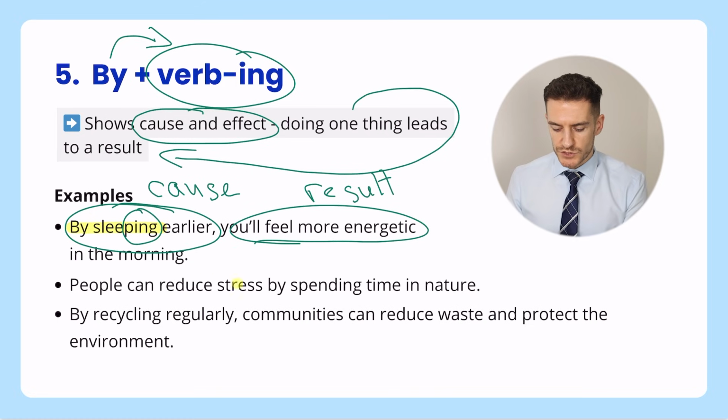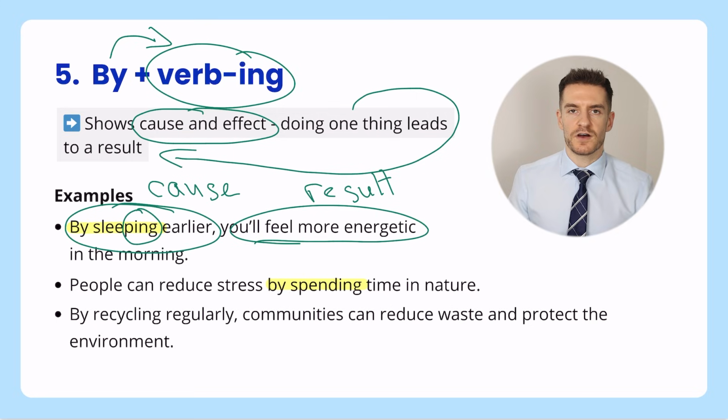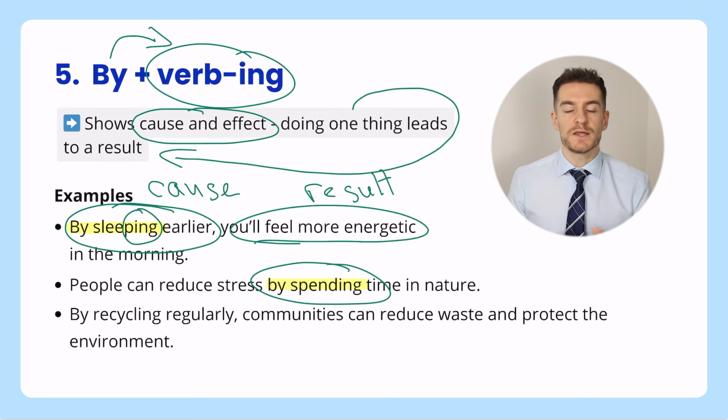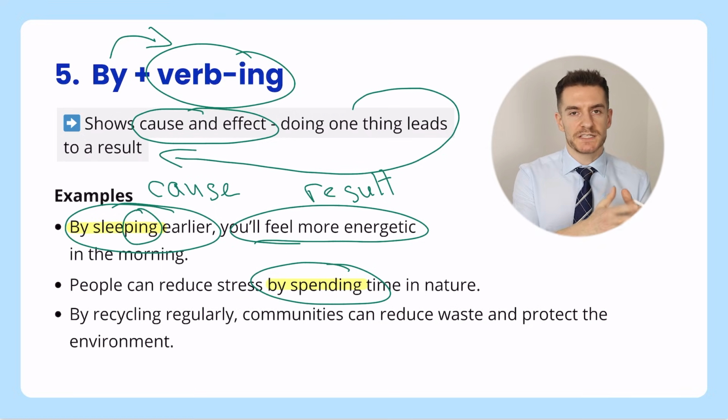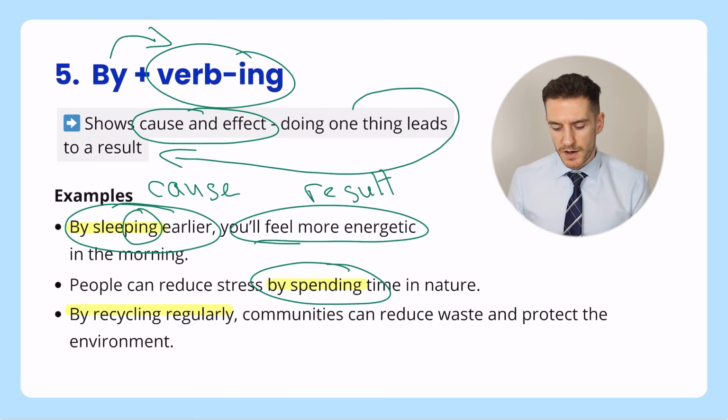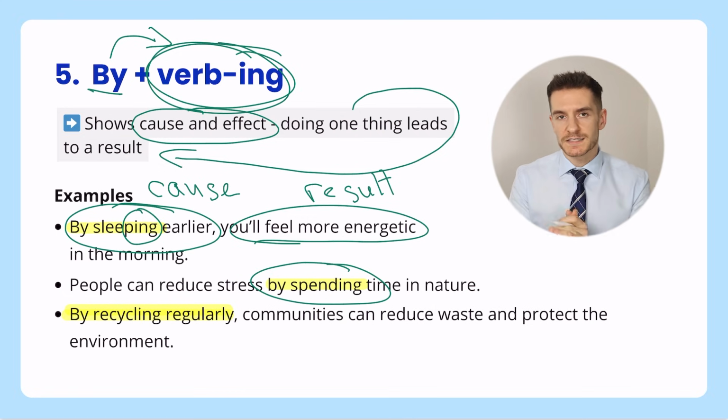Next one, people can reduce stress by spending time in nature. Now note here with this one, we've got by plus verb ing in the middle of a sentence. So it's up to you. You can use this structure at the start of a sentence or in the middle. And the final example here, by recycling regularly, communities can reduce waste and protect the environment. So this is a great structure to use, by plus verb ing, to talk about cause and effect. And also we can use by plus verb ing to show how something is done.